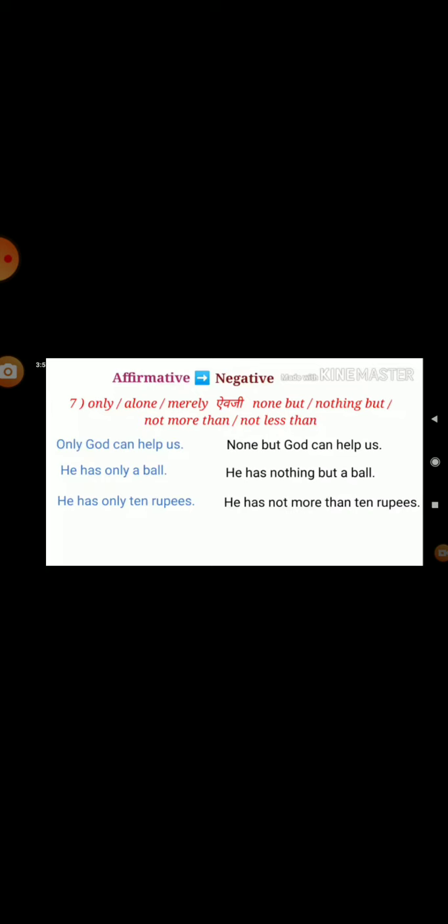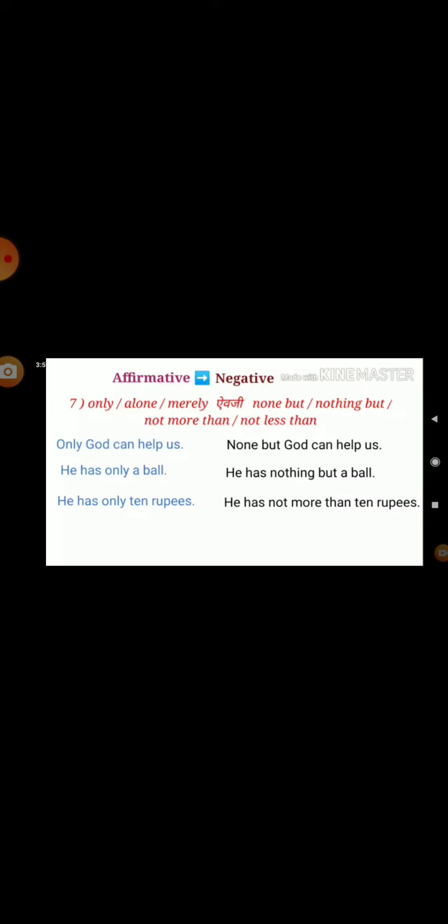Let's move towards the third sentence. He has only 10 rupees. Here, instead of only, we are using not more than. See, students, you have to go accordingly. If there is the word only, we have to use none but. If there is alone, we have to use nothing but.